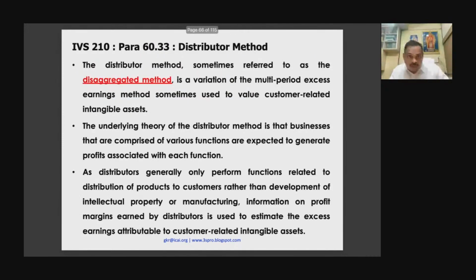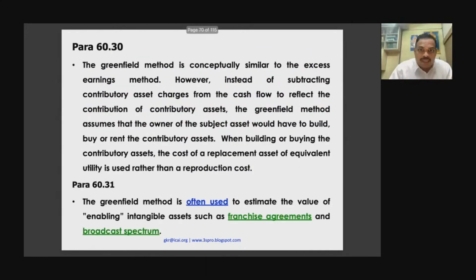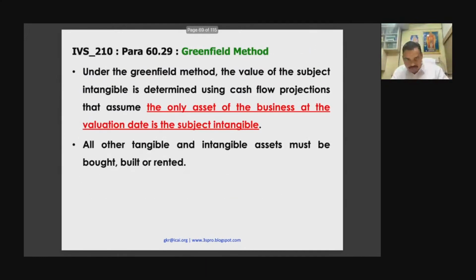Now to understand distributor method, I'll go to the meme method. So let me finish meme, Greenfield, all those I will come. So first I will finish Greenfield. Now what is Greenfield? Remember, there is a difference between Greenfield and Brownfield. Brownfield means an existing entity, running entity, going concern entity, you go and buy. That is called Brownfield. Now what is the Greenfield? You want to establish everything from the beginning.